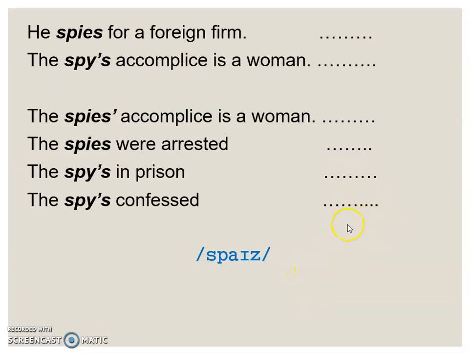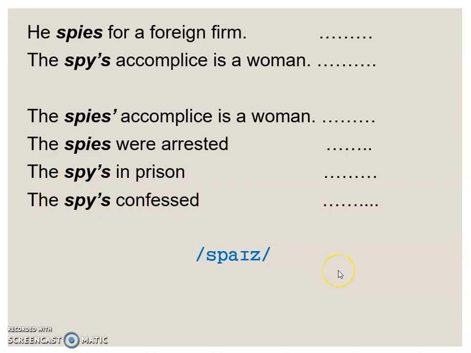And to end this presentation, let's have a look at these forms. In all of them, we say spies. To refer to the realization of the third person singular morpheme, he spies. To refer to the genitive case, the spy's accomplice. To the genitive of a plural noun, the spies' accomplice. To the realization of the plural morpheme, the spies. The spy is imprisoned, the realization of the weak form of is, and to the realization of the weak form of has, the spy's confessed.